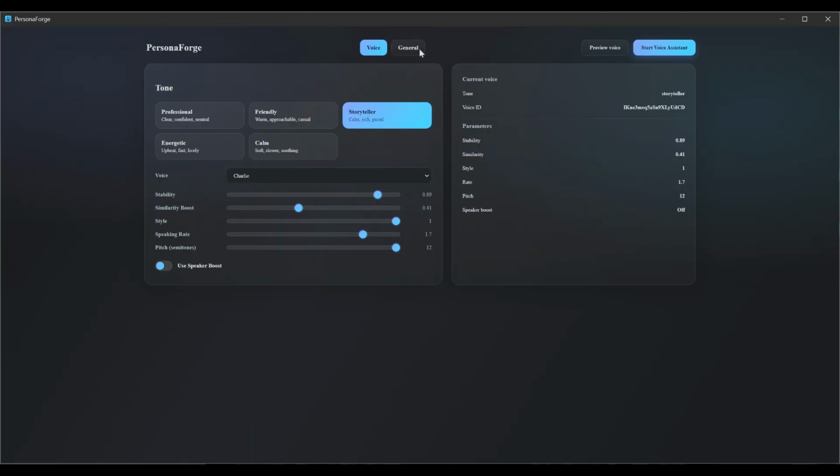After you're done selecting the voice, you can also preview the voice so you can hear what it sounds like. This is your PersonaForge preview.